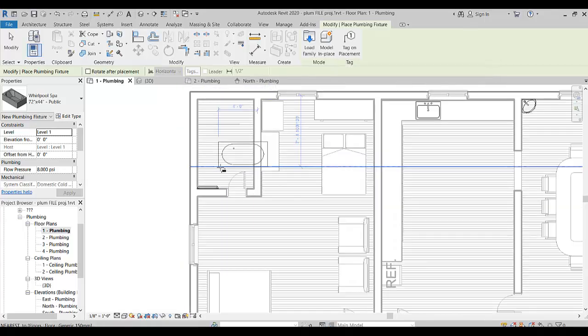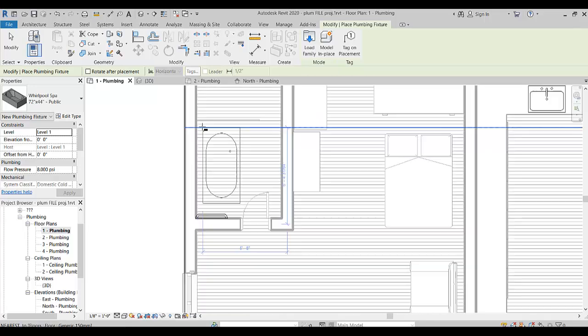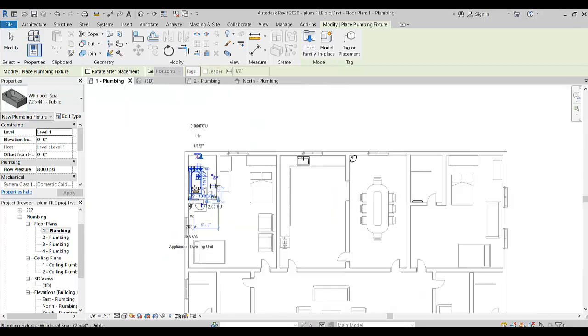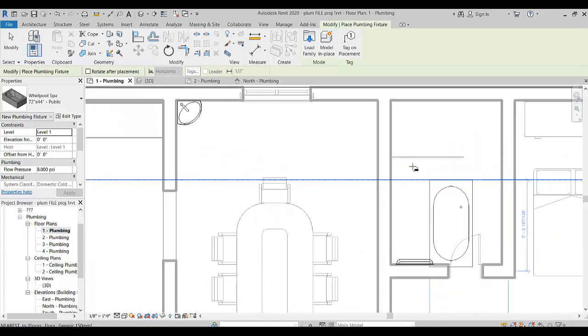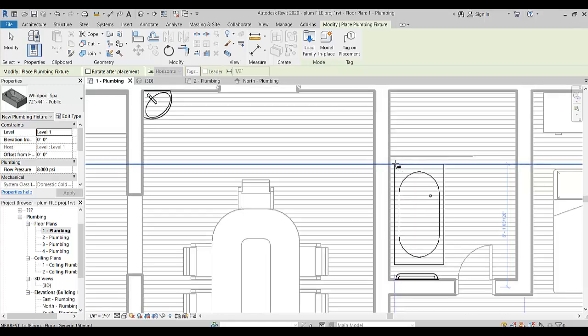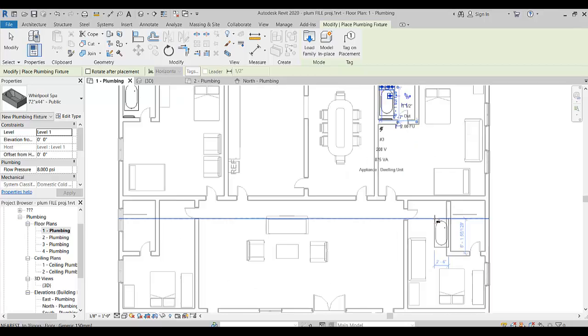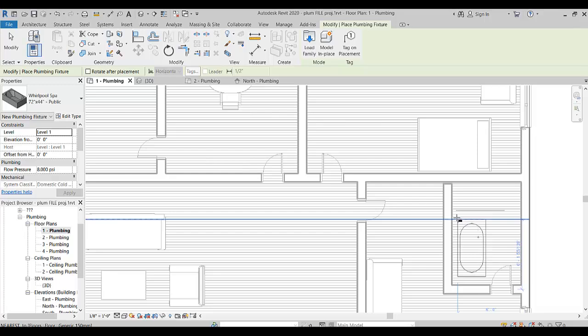Then, similar to the Space key, you can place this bathtub anywhere you want in the washroom. So here you see I can place this bathtub. Similarly we can place this bathtub in each washroom. So this is also a washroom. Place one bathtub here. Similarly place one bathtub here,